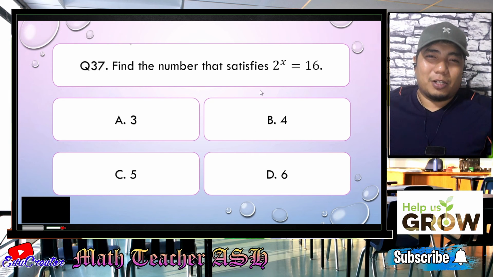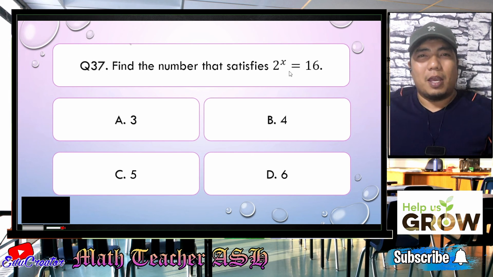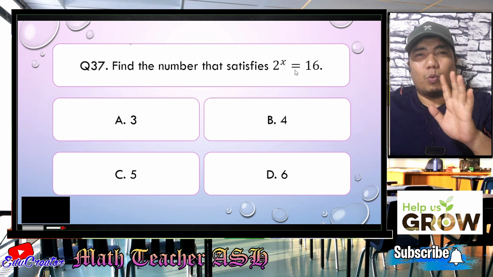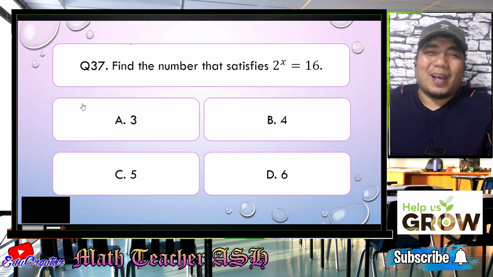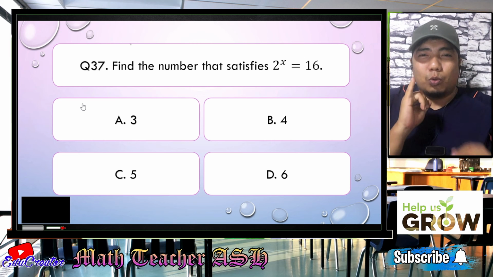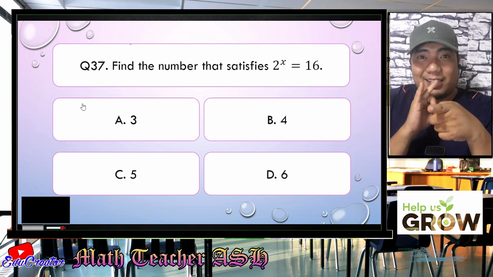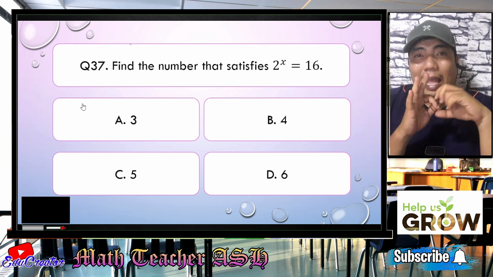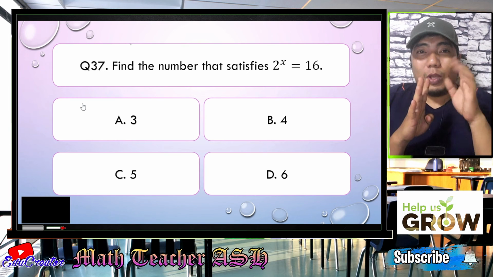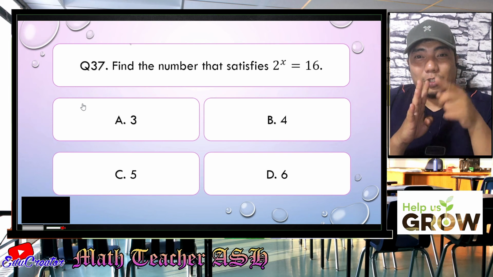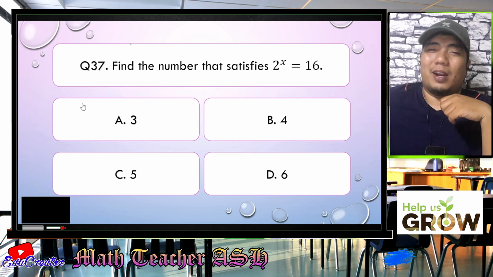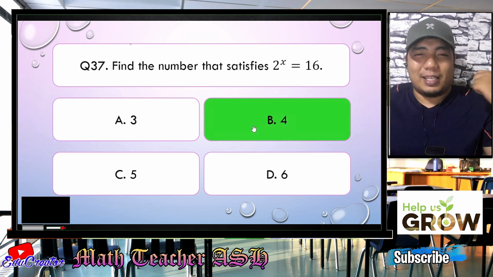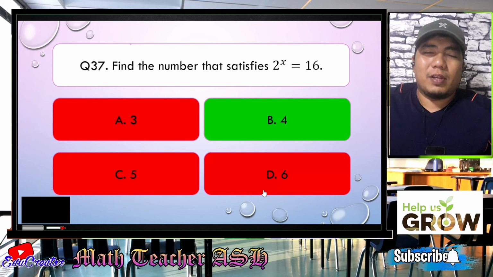All right, math learners. So the question here is very, very simple. Why? Because you just need to multiply 2 to itself and you will stop when you arrive at 16. And how many times you did that, that is the answer. Okay, so how do we do that? First you have 2 here, right? 2 times 2, that is 4, not yet 16. So 4 times 2, that is 8, not yet 16. Okay, 8 times 2, that is 16. We already arrived at our given equation. So therefore, that is how many? 4. Very good. So the correct answer for this one is letter B. Easy, right? Very easy, my dear math learners.